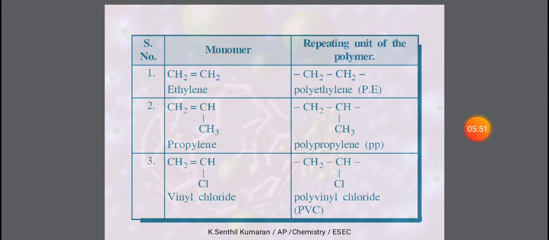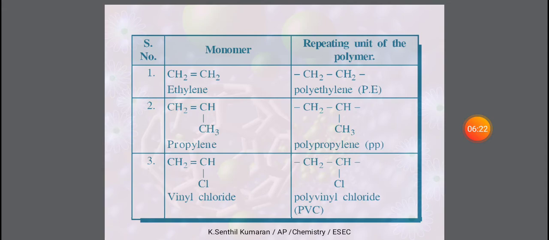In the ethylene molecule CH2=CH2, instead of a hydrogen on the second carbon, we add a methyl group. That is called propylene. A number of propylene molecules join together to form polypropylene. Here the double bonds are converted into single bonds and the two terminal bonds are free on the carbon atoms. That is called polypropylene, simply called PP.